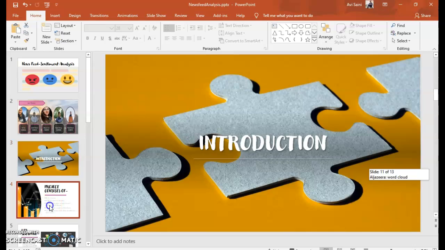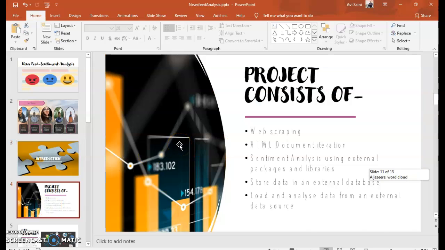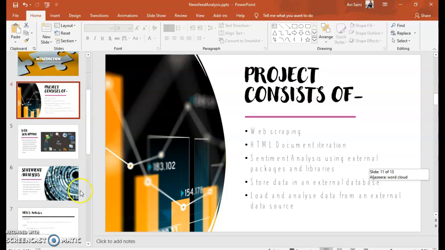assignment is all about. This process consists of web scraping, HTML documentation, sentiment analysis using the packages and libraries that Python provides us, and loading and analyzing external data sources. We have scraped two news agencies, one is New York Times, another was Al Jazeera. We have scraped their articles and did sentiment analysis on that.